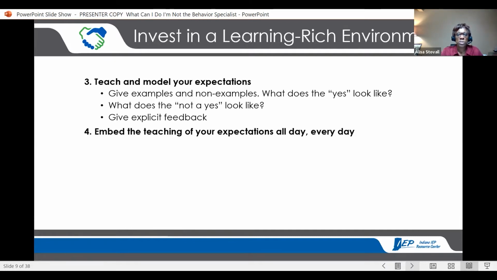Embedding your teaching expectations all day, every day. Okay, pre-correction. Just a little reminder, if you've got children in your life, you have found yourself prepping before you go to an activity. I did it all the time with the 3-year-old going to the grocery store. Here's what we're doing. We're going in. We're only going to buy the things on the list. We are going to stay away from the ice cream aisle today. No ice cream is on the list. You can help me with putting other things in the cart, but we're not going to discuss anything that's not on the list. Pre-correction, okay, simplified.